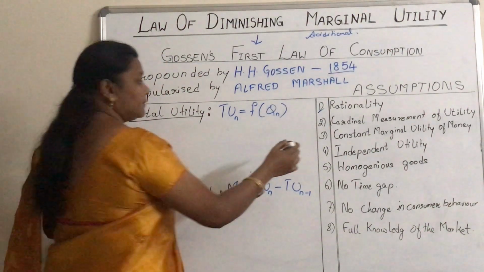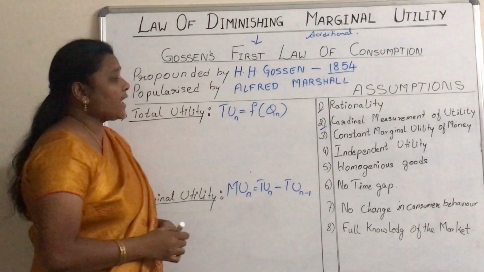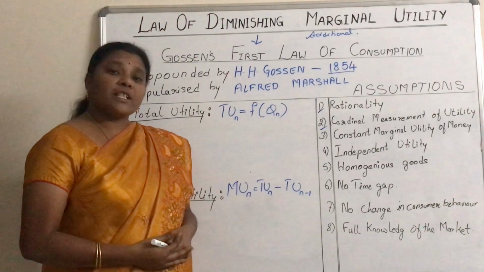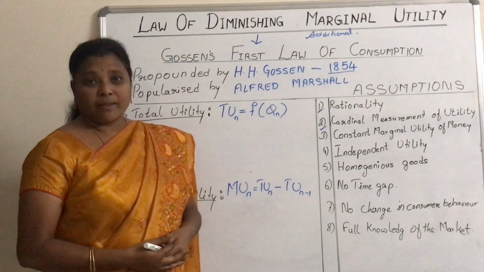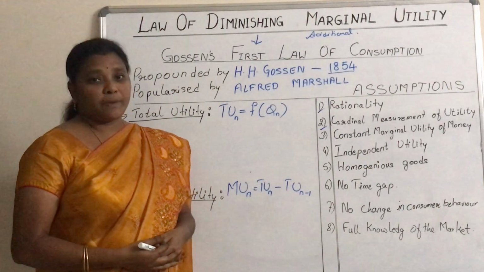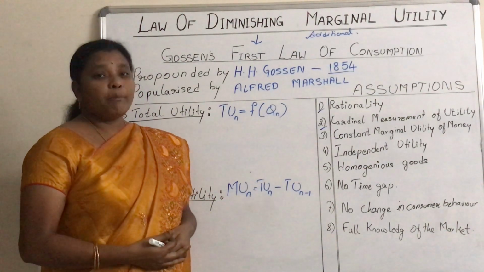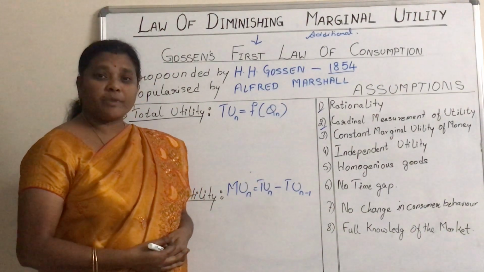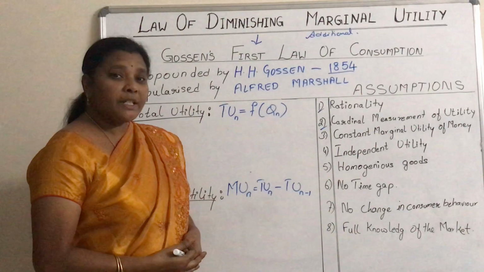The next assumption is cardinal measurement of utility. The satisfaction the consumer is getting must be cardinally measured. In other words, it must be measured in terms of utils. Utils means numbers.